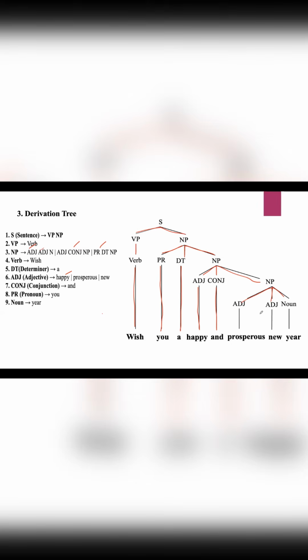Adjective, adjective, noun. So two adjectives are left over. As the next word is "prosperous," take "prosperous" followed by "new." And what is the leftover one? Noun. So the noun in the sentence is "year." By expanding non-terminal symbols step by step, we arrive at the final sentence, "wish you a happy and prosperous new year," through the application of context-free grammar rules.